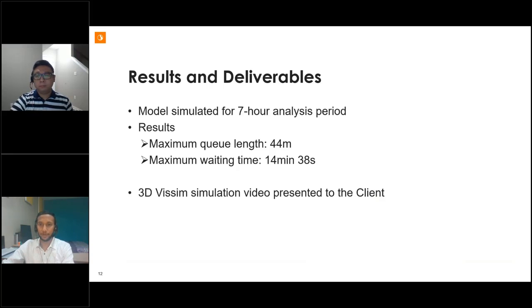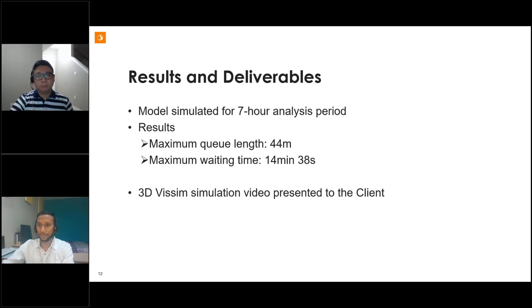So we simulated the model for a 7-hour analysis period, which covered the 2 expected peaks, and the results we get from the simulation are here. The maximum queue length that we observed was 44 meters, which indicates that the vehicle queue does not spill over to the service road.